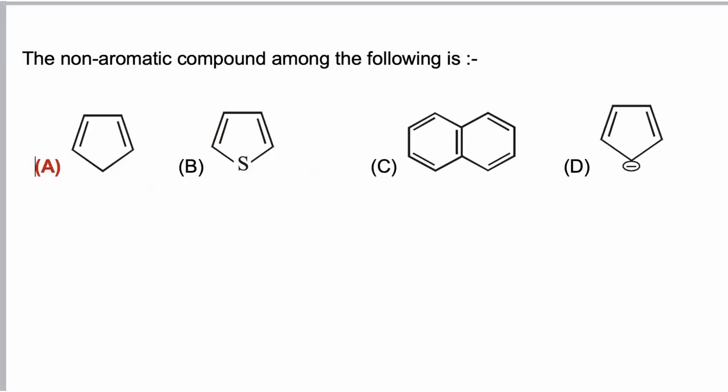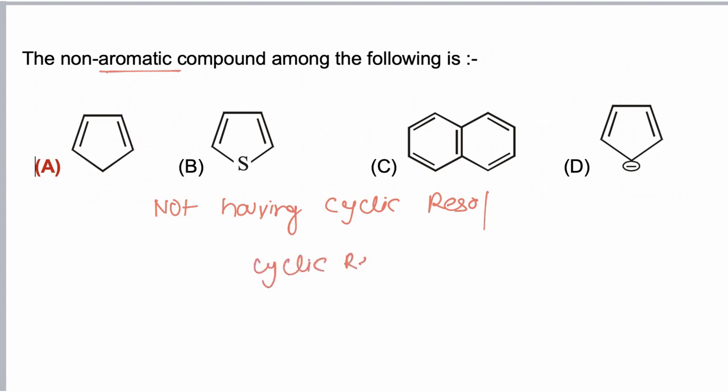In this question we have to find which of the following is a non-aromatic compound. So any molecule which is not having cyclic resonance will be non-aromatic. If cyclic resonance is present, and along with cyclic resonance even electron pairs are present, then the molecule is anti-aromatic.